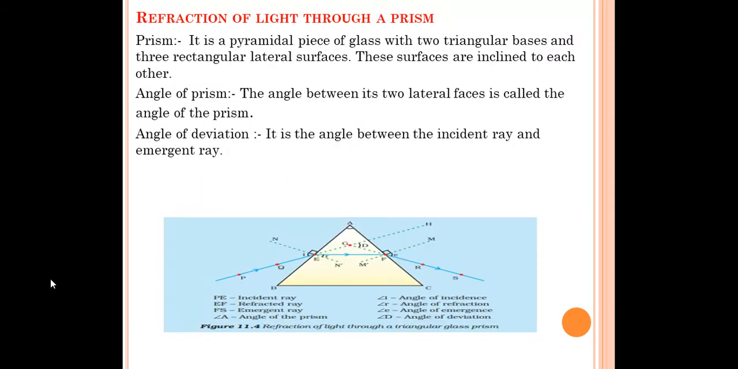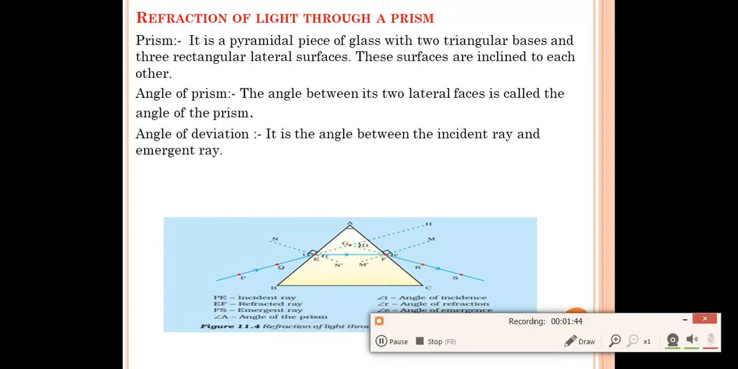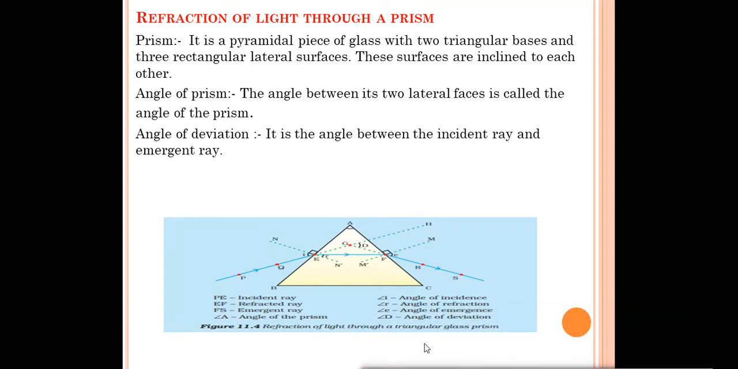From here we'll start refraction of light through a prism, the second part of this chapter, that is colorful world. Refraction of light through a prism. In the last chapter, light reflection and refraction, we have seen refraction of light through a glass slab. But over here, we'll see the refraction of light through a glass prism.